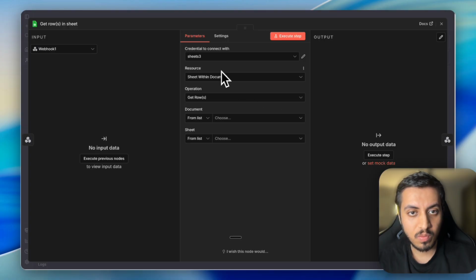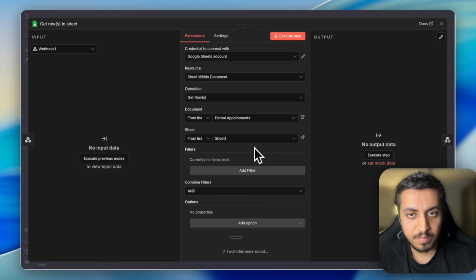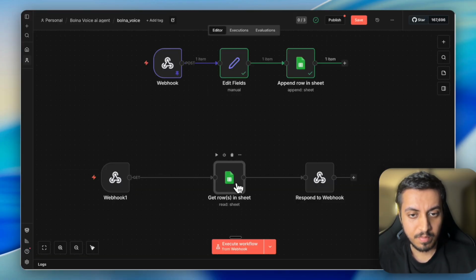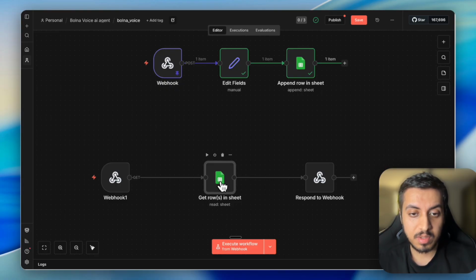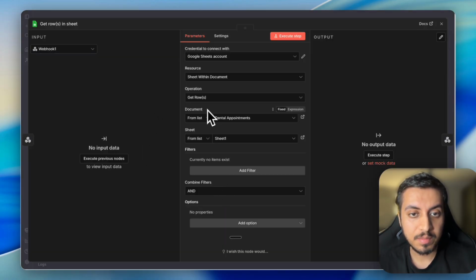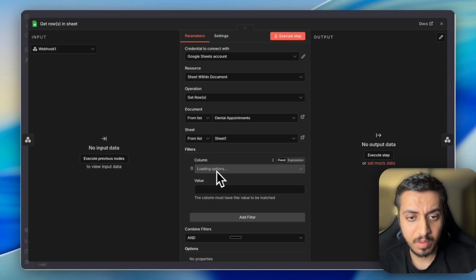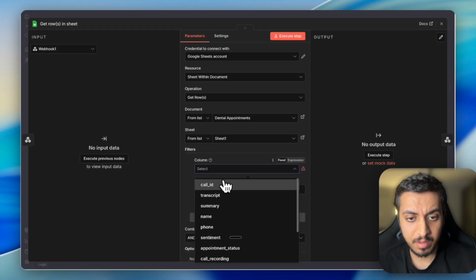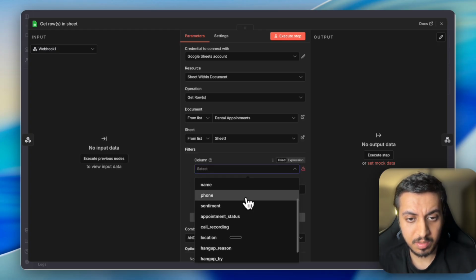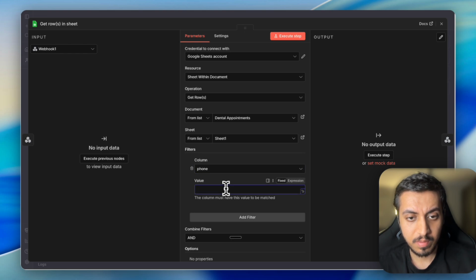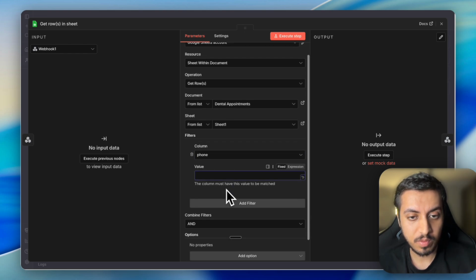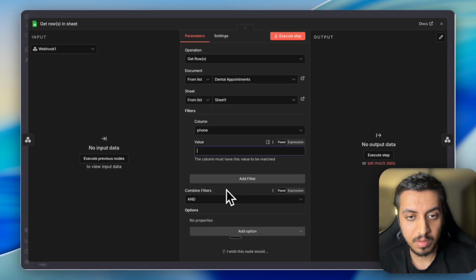Get row. Okay, so for that we need to do one thing. We'll simply add a filter here and check the value of the phone number.